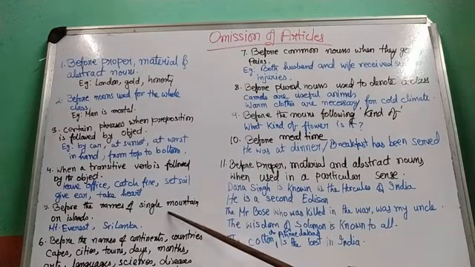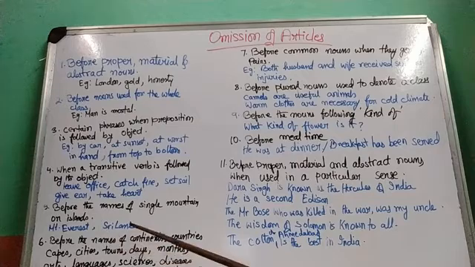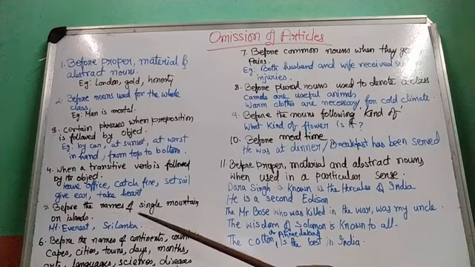Before the name of a single mountain, we say the Himalayas because it refers to a chain of mountains. But we say Mount Everest. We say Sri Lanka because it is a single island. But when we talk about Lakshadweep, we say the Lakshadweep, the Andamans. Why? Because they refer to a group of islands. They are archipelagos. In those cases, we use the. But when we talk about a single island or single mountain peak, we never use an article.